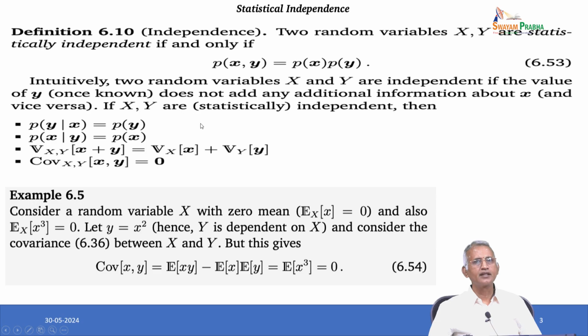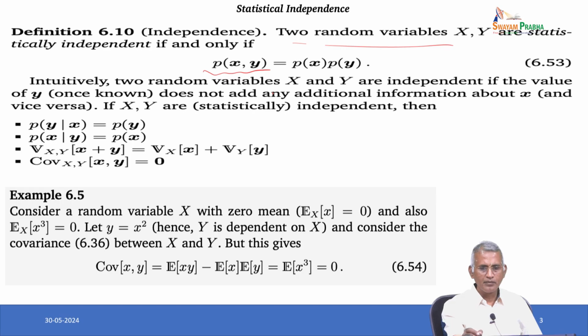Next, statistical independence. The definition says that two random variables x comma y are statistically independent if and only if probability of x comma y equals probability of x into probability of y. Intuitively, if two random variables x and y are independent, the value of y does not add additional information about x.